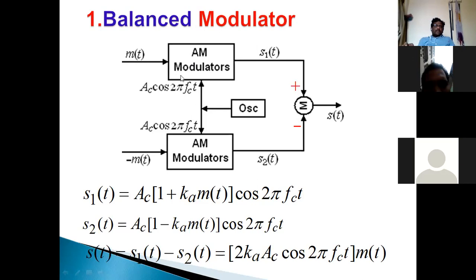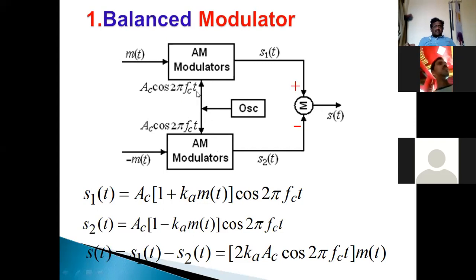Okay. So for the AM modulator, we require two inputs. This is one input, this is the m of t. This is another input, the carrier signal. This is the message signal, always taken from the source. Already we know that.